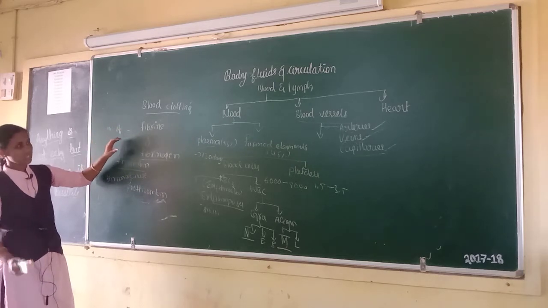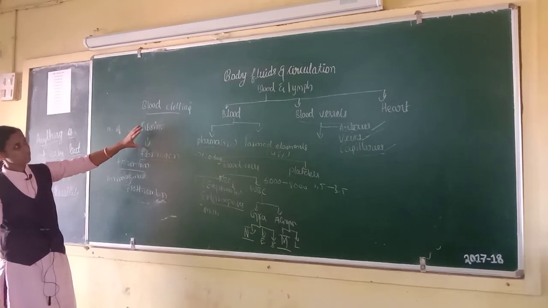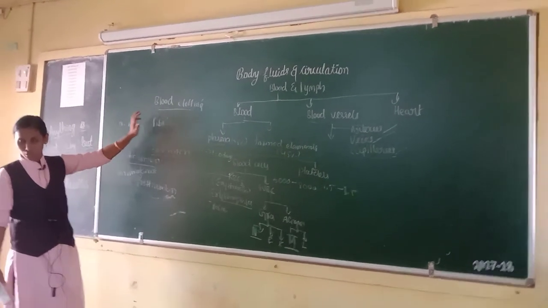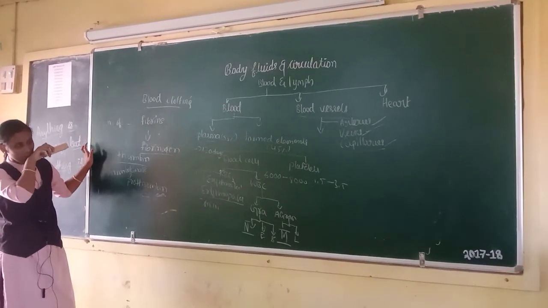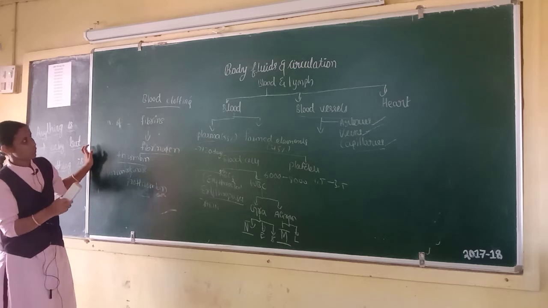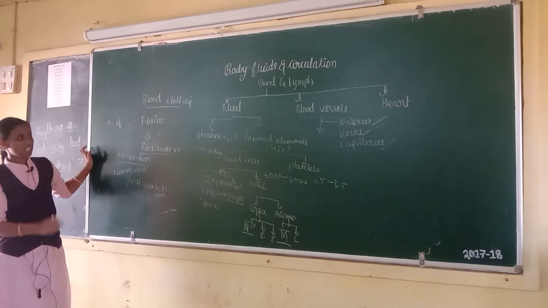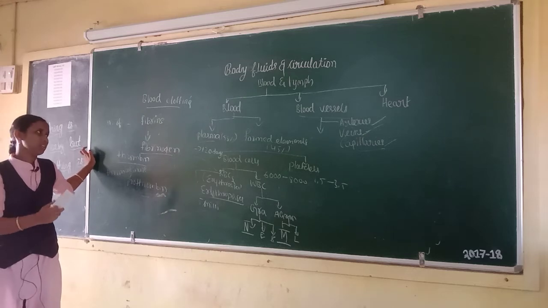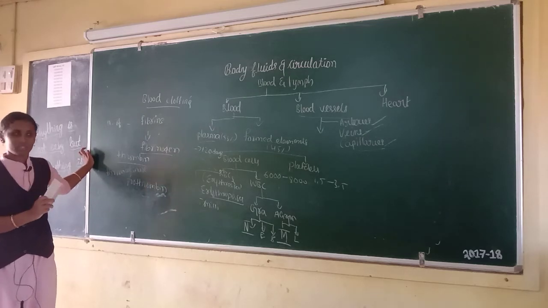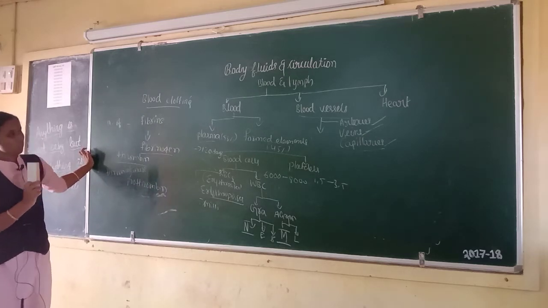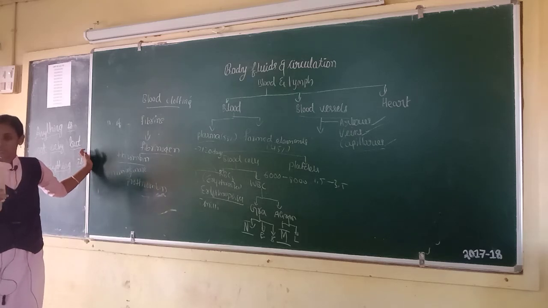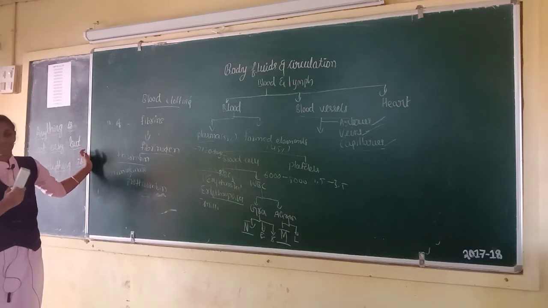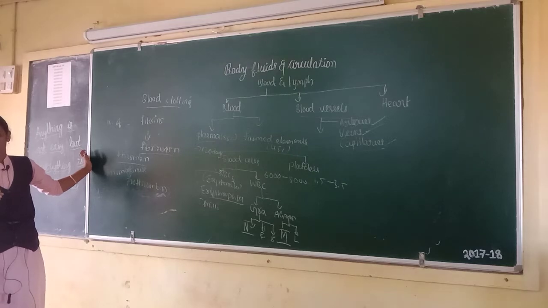Injury of blood vessels can stimulate the process of blood clotting. Platelets are very important in blood clotting. Calcium ions play a very important role in blood clotting. This is all about blood clotting or blood coagulation. Next concept is Rh group, blood grouping.